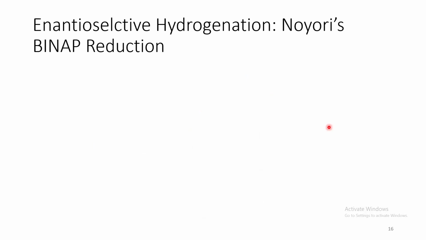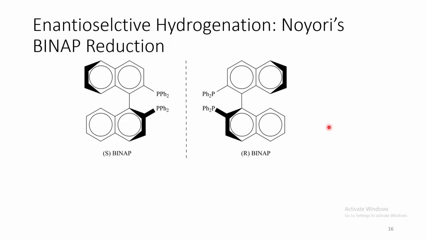Now, let us come to the enantioselective hydrogenation. That can be done if we use a chiral phosphine ligand. And one of the most popular reactions is Noyori's BINAP reaction. Now, that uses this type of chiral phosphine ligands.